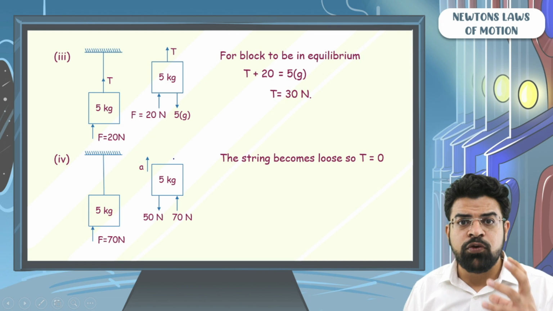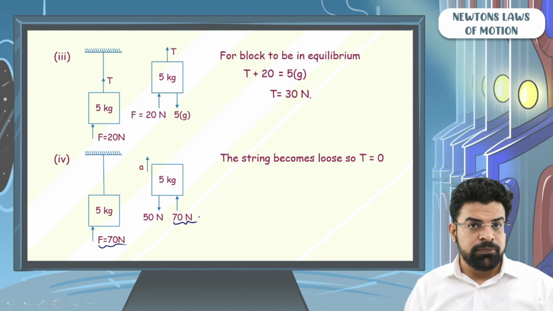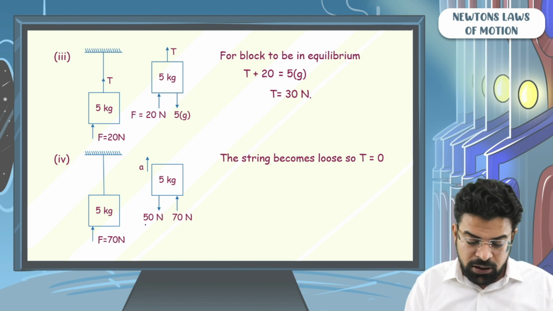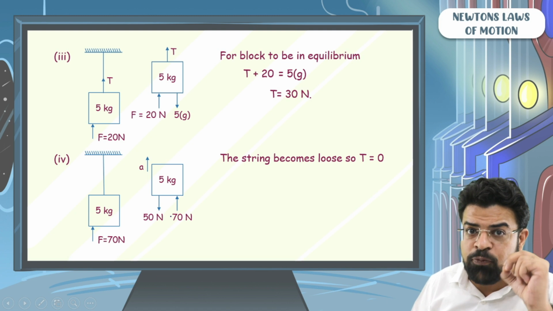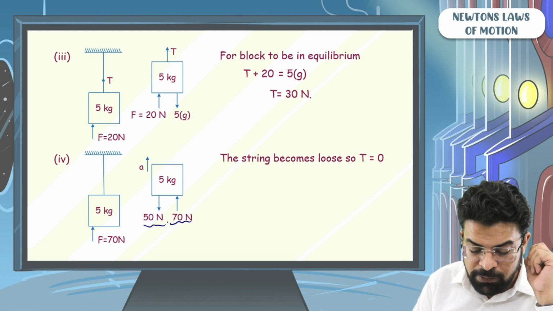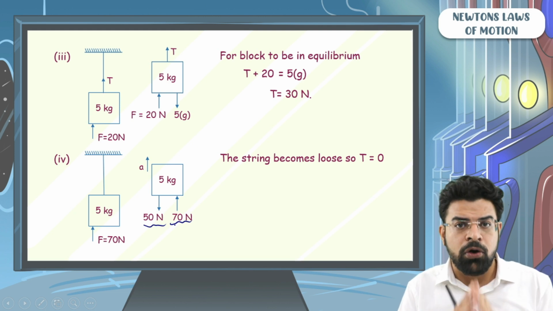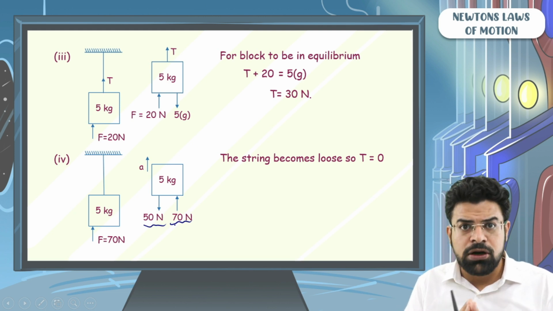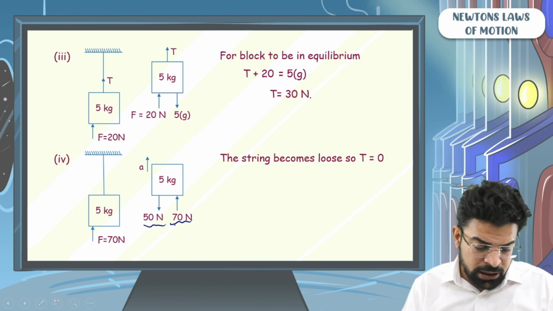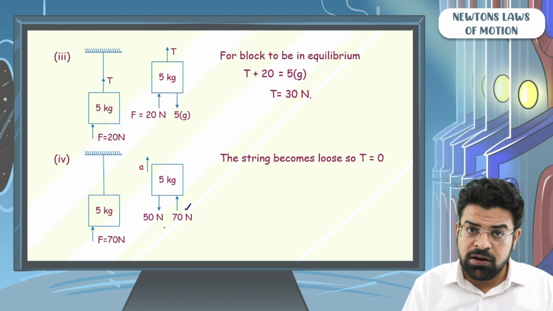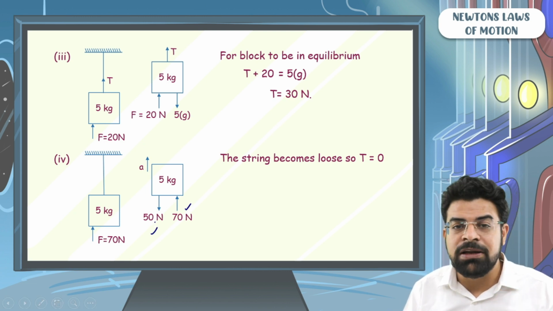Now, what will be the forces acting on the block? A force external of 70 Newton upward, a force of gravity of 50 Newton downward. So the net force on this block in upward direction is 70 Newton minus 50 Newton. The net external force acting on a body is equal to the mass of the body times its acceleration. Here we know that as the net external force is in upward direction, 70 minus 50, the acceleration of the block will be in upward direction.